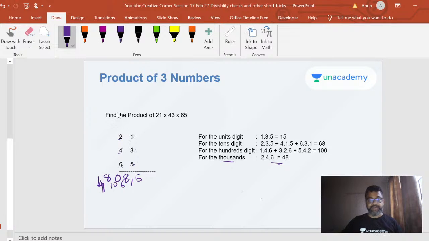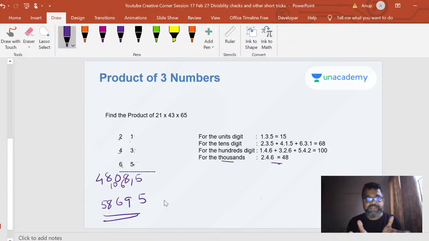This 48 doesn't come with a carry. I have to write it. The last digit, whatever you get, there's no carry there. It's part of the whole number itself, and there's nothing beyond it. So this 48 gets added to a 10 here, which becomes 58. This 6 gets added to this 6. This 1 gets added to an 8, becomes a 9, and this becomes a 5. So your answer is 58695.